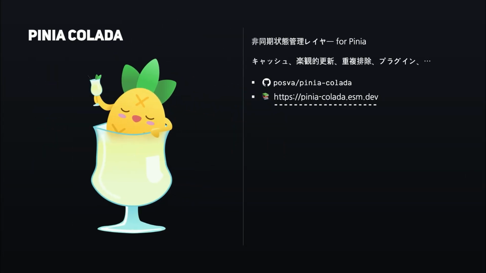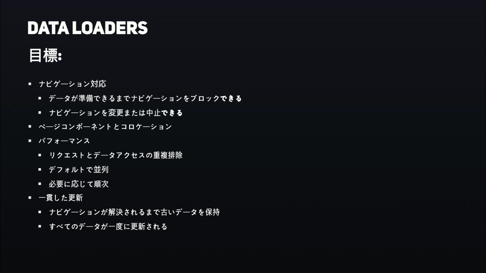Okay, going back to this, to summarize the data loaders. They are designed to be navigation aware, which is very important. So we can control the navigation. They are collocated with page components. So we have this idea that if I'm developing a page, I want to add the code that is related to the page in the same spot, which, by the way, is not really a limitation to the data loaders. This is really just a summary. There is so much more to cover, but that's what we have the documentation for. But it's navigation aware, collocated with page components.